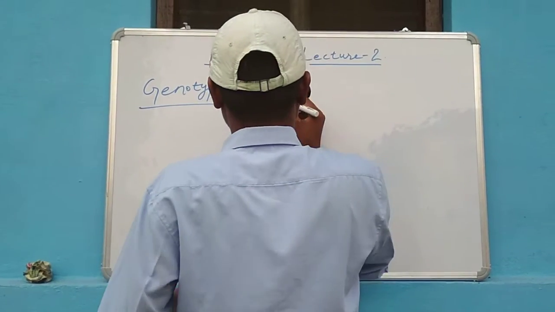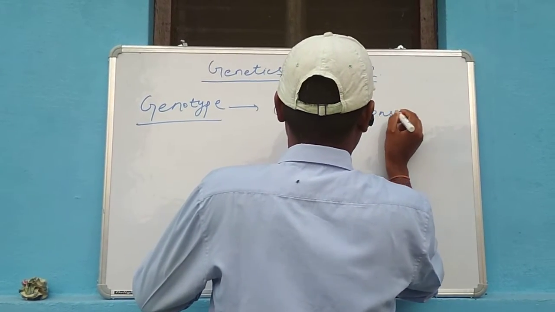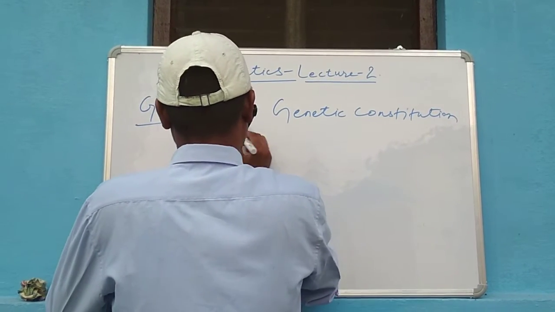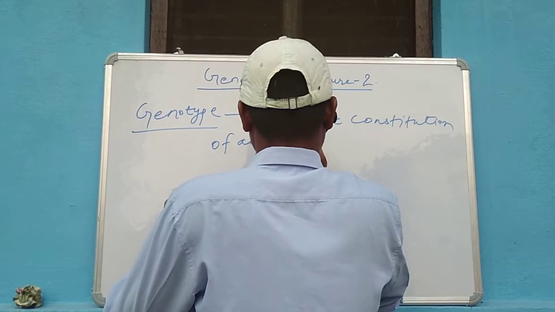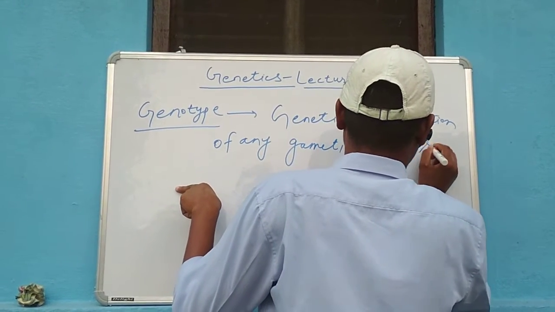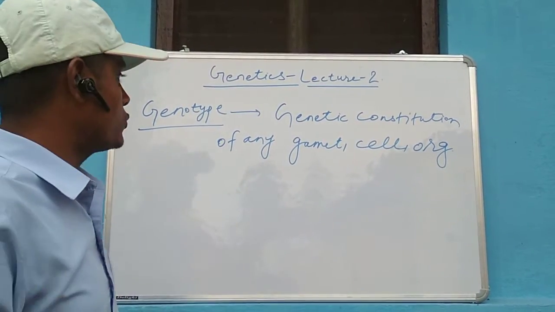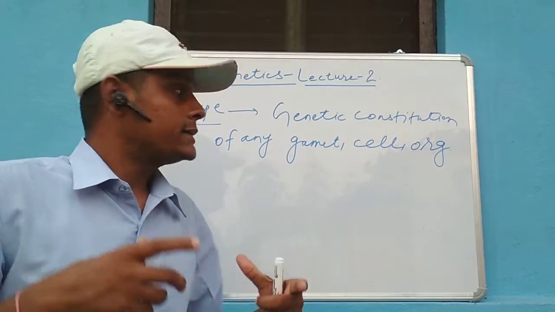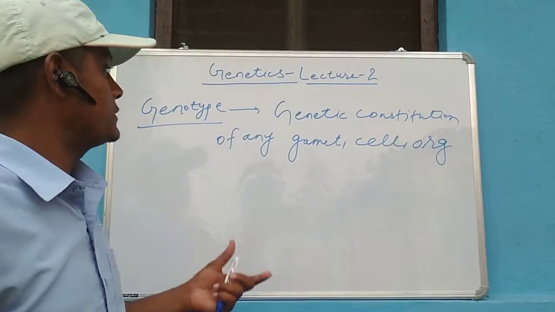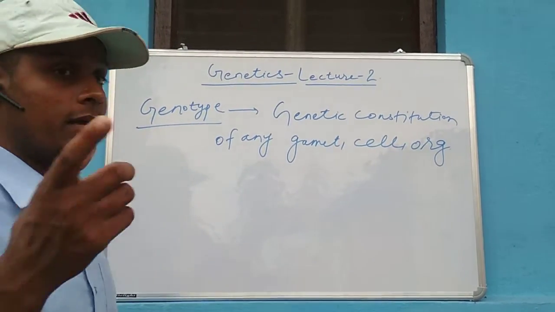I have told you the genetic constitution of any gamete, cell or organism is called genotype. It means in any gamete, whatever combination of genes is actually present there will be termed the genotype.